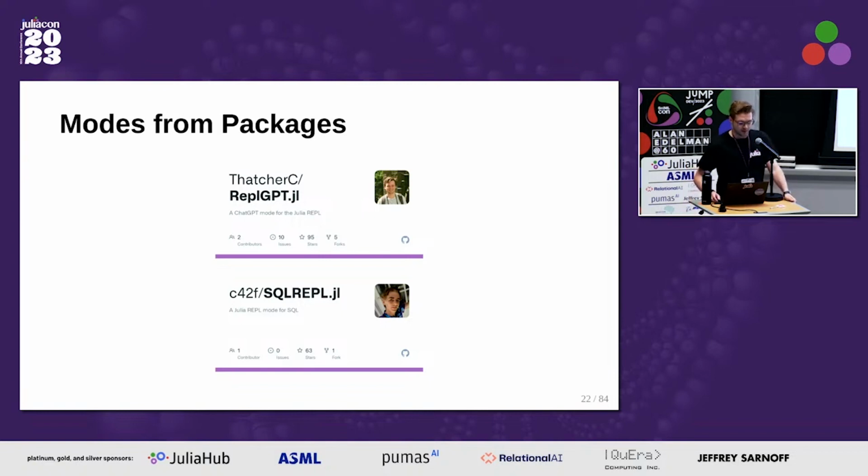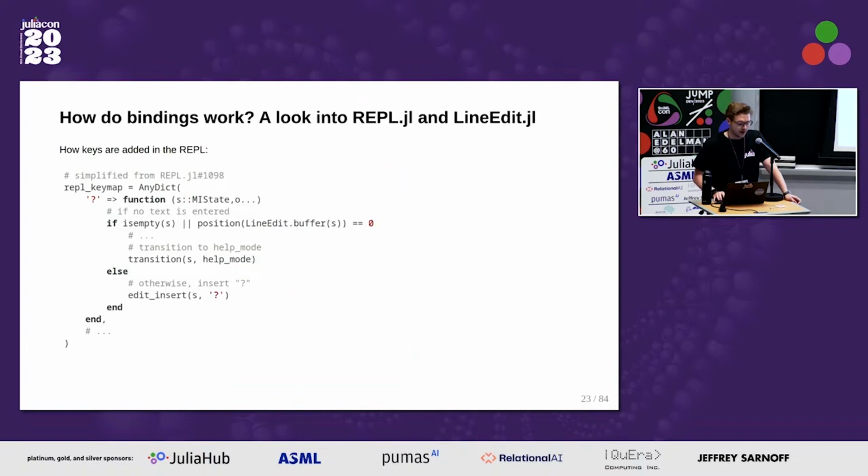So let's take a look at what the mechanism is for these key bindings, right? So for example, getting to help mode, you're going to want to map the question mark. And so when you run the question mark, you get to the help mode. This is what the standard library looks like. As you can see, it checks to see if there is any text in the prompt, and if there is no text, then moves the user into help mode. Otherwise, it inserts a question mark. So it's a pretty simple way to do it.